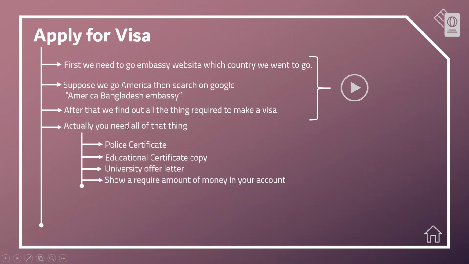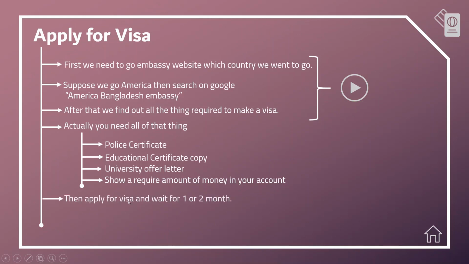Actually you need all of these things. First, a police certificate or police clearance. Simply, police clearance proves that you are not a criminal and there is no complaint about you at the police station. Then you need a copy of your educational certificates and the university offer letter, and you must show the required amount of money in your account. That was also discussed some time ago in this video.